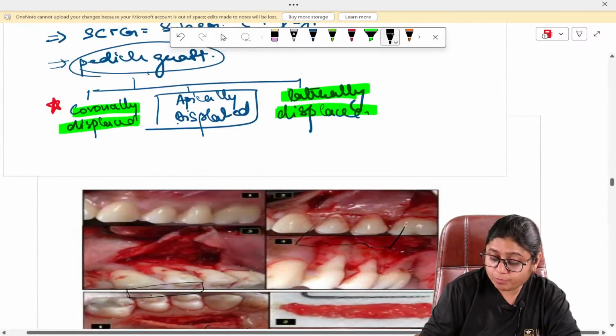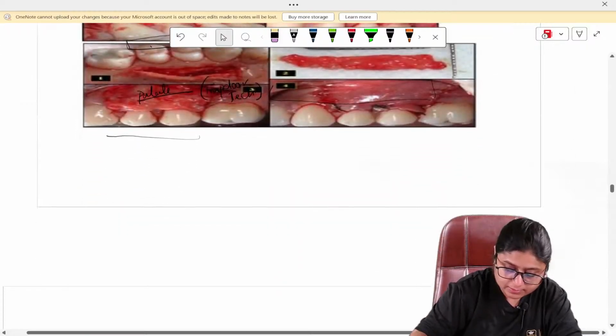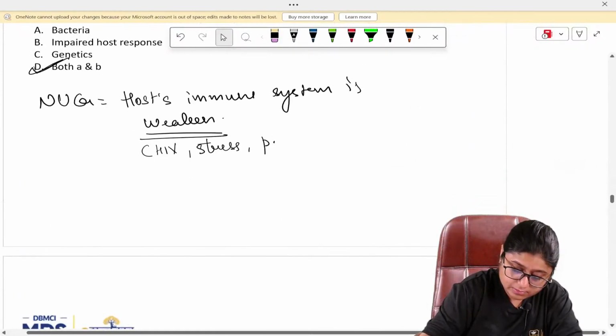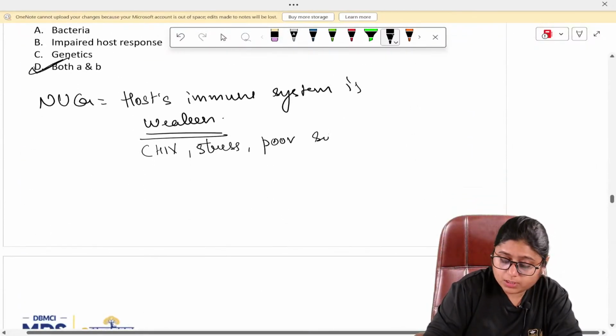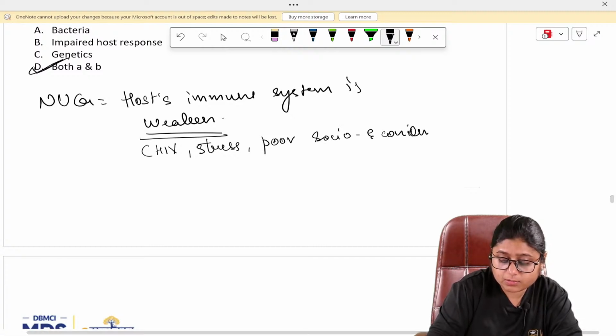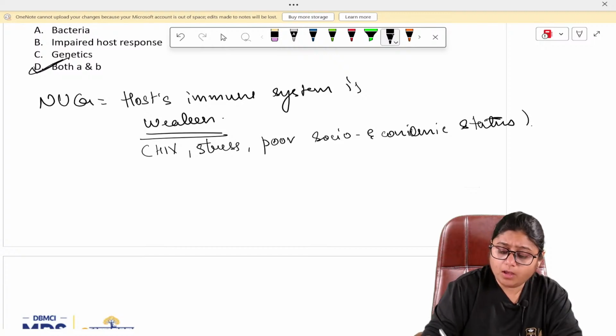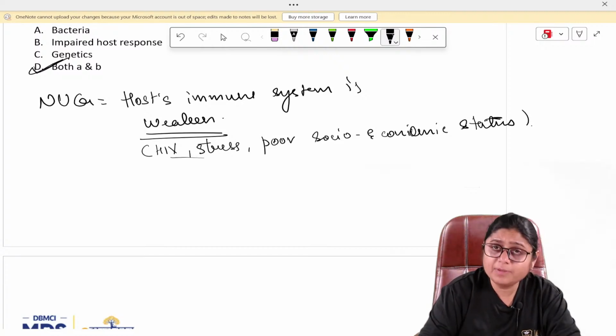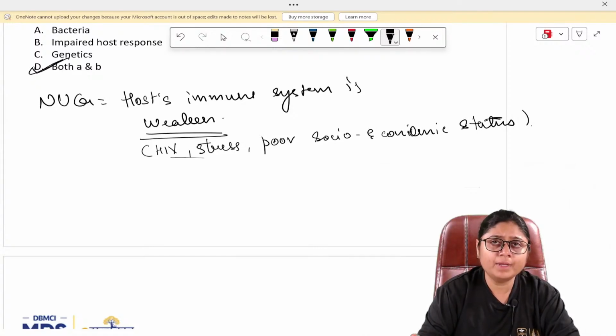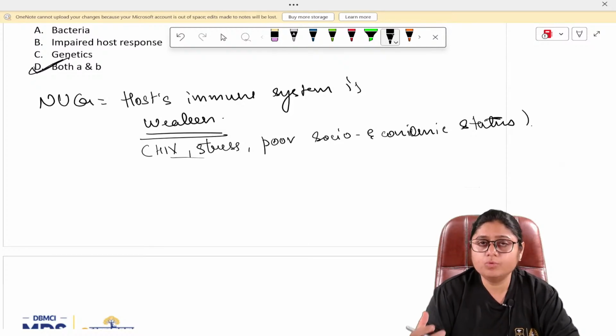They will be living in poor socioeconomic status. Okay. All these are the conditions, or they will have some smoking habit or any other habit or disease which is causing decreased immune response.